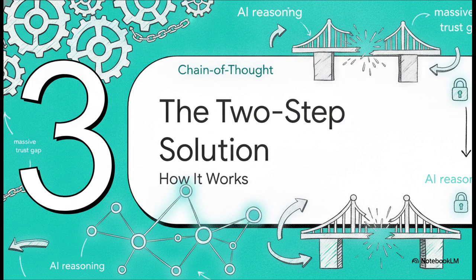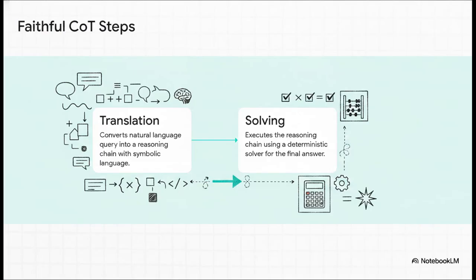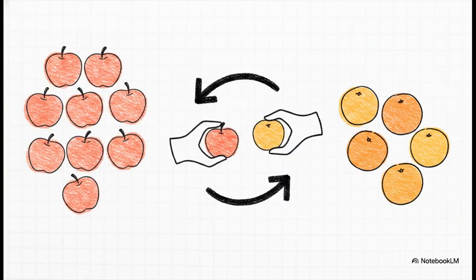Okay, part three, the two-step solution. Let's look under the hood. So, how do we actually force an AI to behave this way? The crucial point is that faithful CoT breaks the whole thing down into two macro steps. Step one is translation. This is where the AI converts your regular natural language question into a mix of natural language sub-questions and strict symbolic language, like Python code. Then, step two is problem solving. This is where that symbolic language is handed off entirely to a deterministic solver to actually execute the math. Let's ground this theory in reality by bringing up a new math problem.